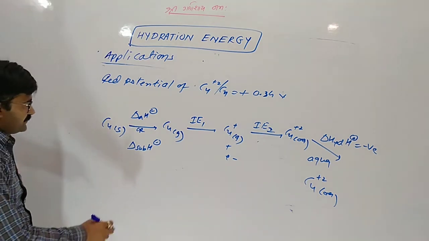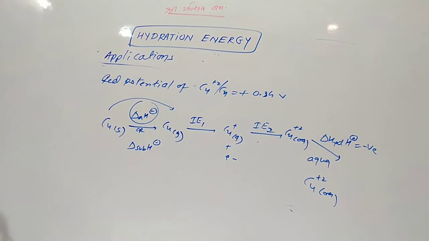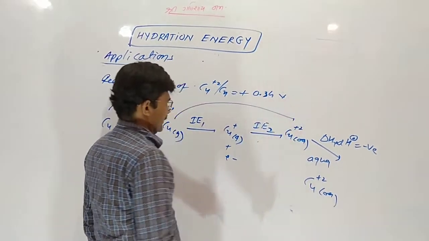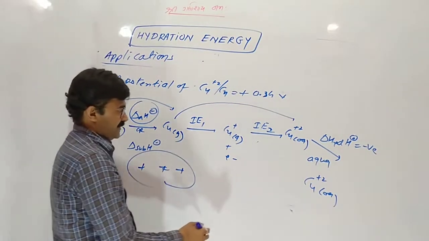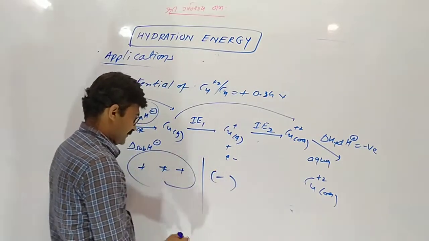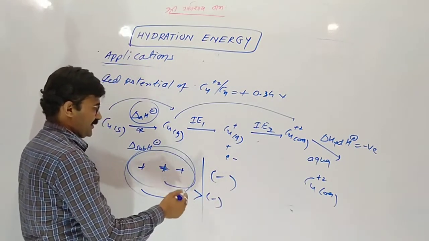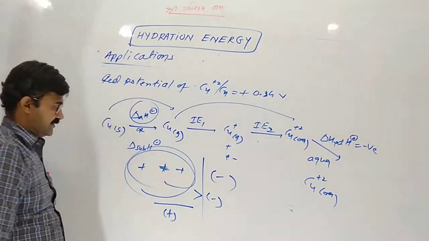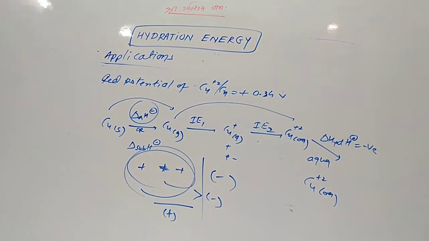Here copper solid into copper gas, and copper gas into Cu+2, the heat needed is very high, then its hydration enthalpy. The positive values total is more than the negative values total. So our total answer is positive. So our reduction potential of copper is positive, not negative.